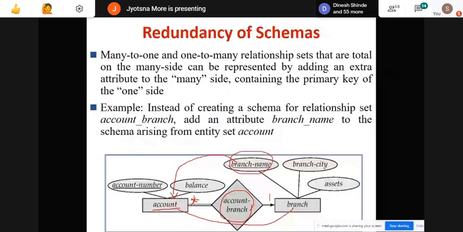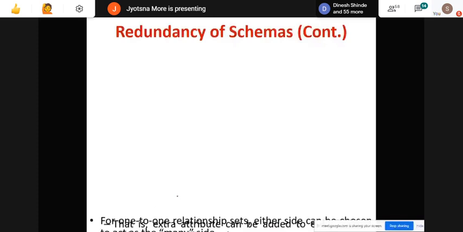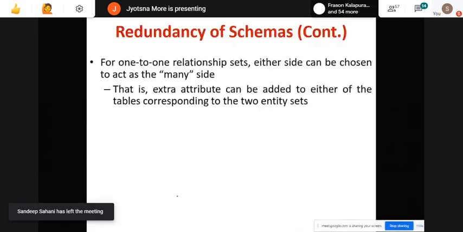The last one is one to one for a relationship set. Here the rule is the same as the previous one, one to many and many to one: we add the primary key of one side to the many side. But here both are one to one, so you consider either the right side or the left side as many by yourself and add the primary key of the other to that many side.